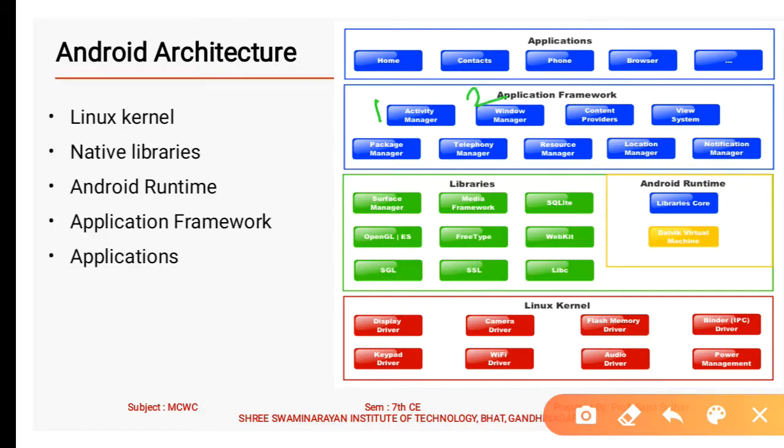Content provider, the third one, allows applications to publish and share data with other applications. What is the functionality of the content provider? It allows publishing and sharing the data with other applications. Then the view system. We are all familiar with the view system. It is used to view your application on your screen. It checks the layout as well as resolution of your application.